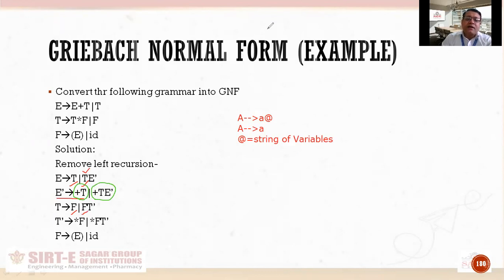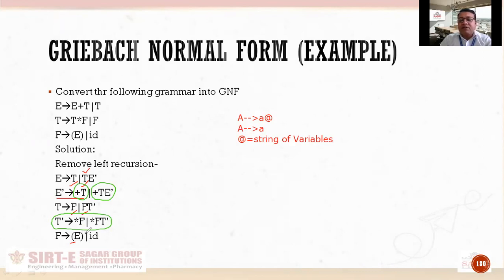Then next is production of T dash. तो T dash के दोनों production जो है वो GNF में already है because they are starting with a terminal followed by single variable or multiple variables. String of variables are there, so it is in GNF. Talking about F produces left parenthesis E, right parenthesis, it is not in GNF because after a single terminal, एक variable आ रहा है and then again a terminal is coming, which is not at all permissible.